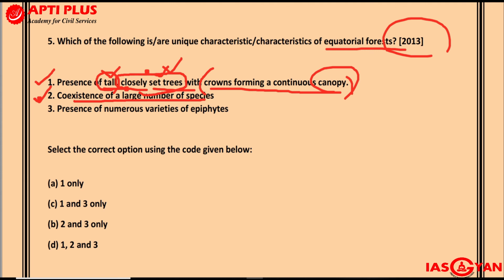Third, presence of numerous varieties of epiphytes. What are epiphytes? Epiphytes are mainly climbers which grow on other trees, but they grow in order to get sufficient moisture, sunlight, etc., not to extract nutrients out of the host tree. So these epiphytes are climbers, but they won't harm the host tree as such. And in equatorial rainforest, we do get to see a lot of such epiphytes. So all three statements are correct, and the answer should be D, 1, 2 and 3.